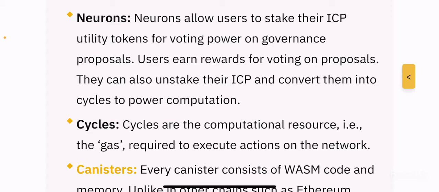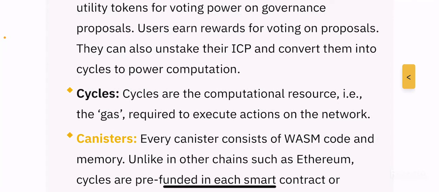But the basic overall bird's eye view is that if you have ICP, you can stake it, and by staking it, you get neurons, and neurons give you the right to vote. These neurons allow you not only to vote on the ICP system, you will also be eligible to receive rewards by voting through your ICP, right? And you can unstake your ICP whenever you want. There's no locking period, and convert them into cycles, which can be used for computational activities within the ecosystem, right?